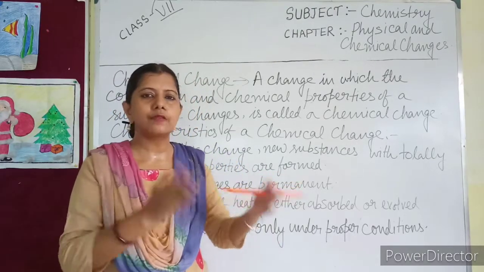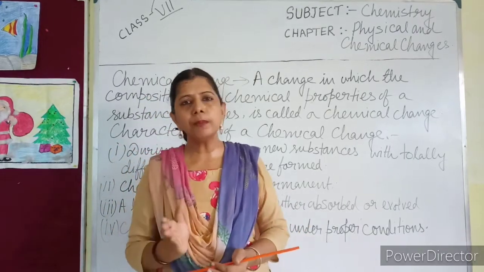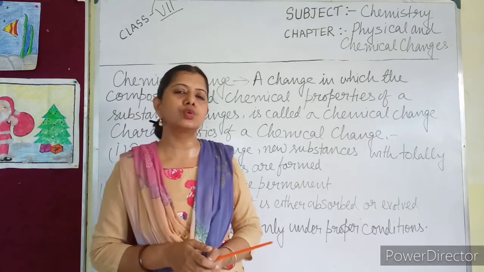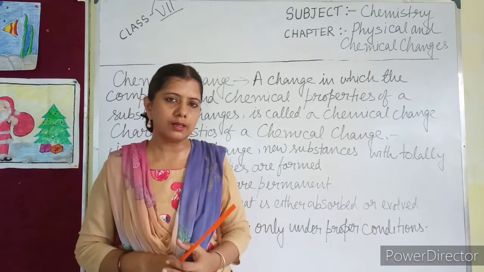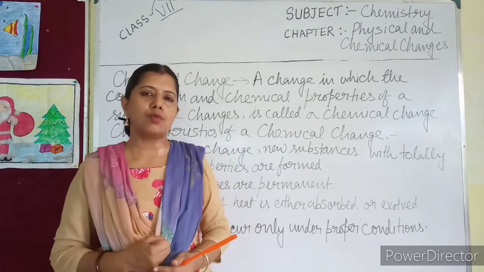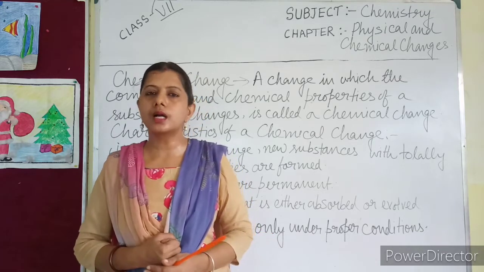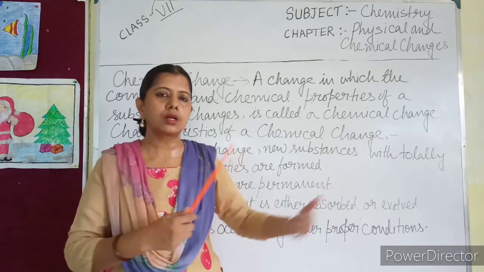Oxygen is needed for burning any substance. Now, combining oxygen and hydrogen chemically, we get water. This is a chemical change, the formation of water. What is the property of water? Water is used for extinguishing combustion. That means when something is burning, water is used to extinguish it.